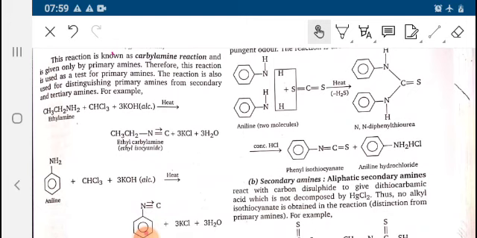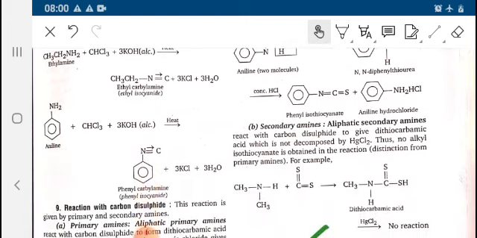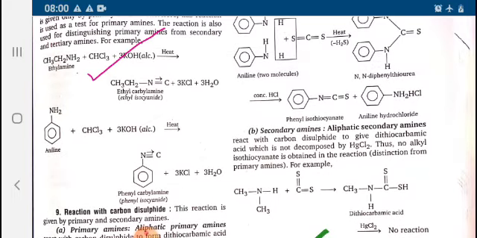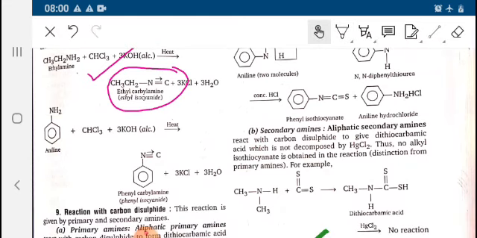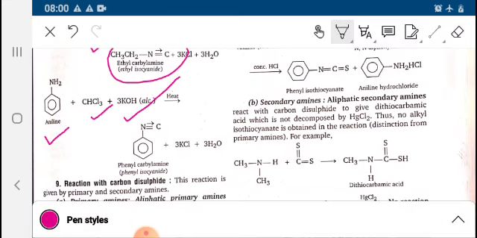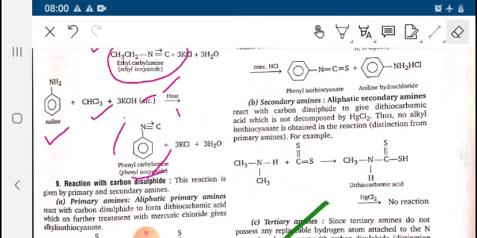Therefore, this reaction is used as a test for 1-degree amine. Similarly, ethylamine reacts with chloroform and KOH to give ethyl carbylamine. Aniline reacts with chloroform and KOH to give phenyl carbylamine. So this is the carbylamine test.